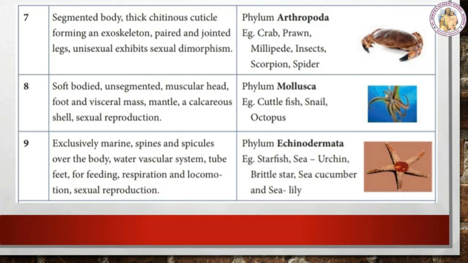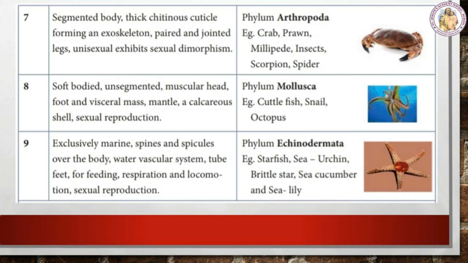Next, phylum Mollusca, examples cuttlefish, snail and octopus. They are soft-bodied, unsegmented, with a muscular head and foot and a visceral mass. What is meant by visceral mass? It is nothing but the part that generally holds the bulk of the digestive, reproductive, excretory and respiratory systems. They are always contained within the shell and they are doing sexual reproduction.